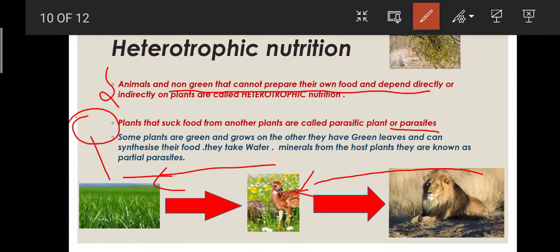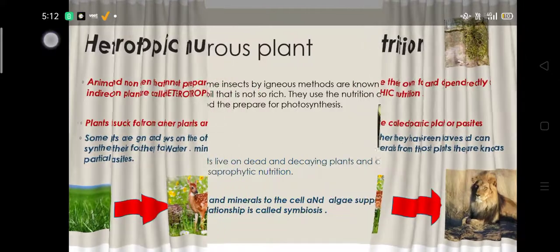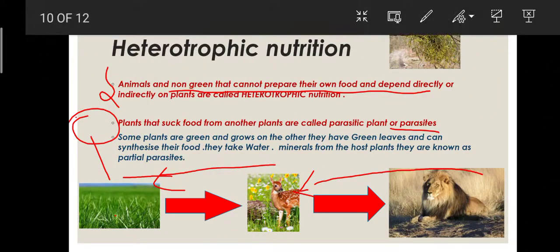Some parasitic plants, like Mistletoe, look like this figure that is present here. This is a Mistletoe plant. They generally grow on mango or mahua trees. These plants have green leaves and can make their own food, but they take water and minerals from the host plant. So they are known as partial parasites. They take nutrition from the other plant and then prepare their food.